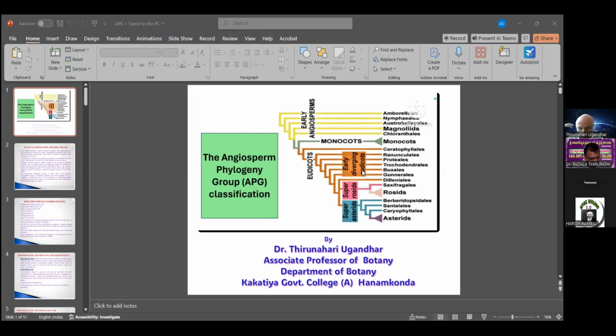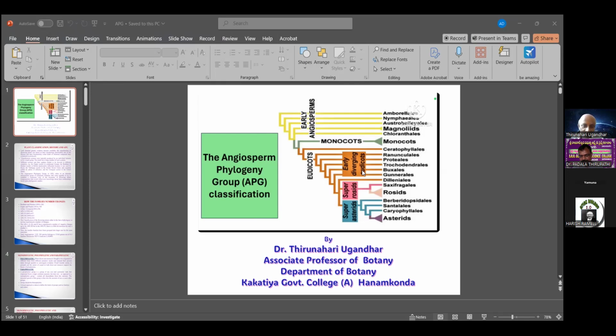Presently we continue with what the APG is, what the role of the APG is in modern classification of angiosperms, and what the events of the APG are. How many types of APG groups were classified by our pioneer taxonomists?